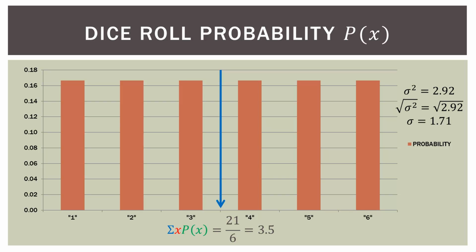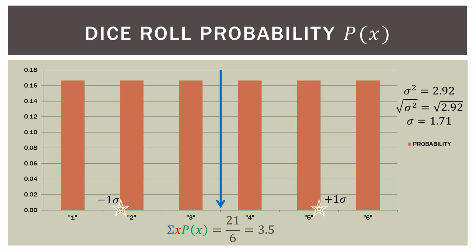Now our variance was 2.92. And remember, to find the standard deviation, we just take the square root of the variance. So our standard deviation is 1.71. We just take the square root of 2.92.